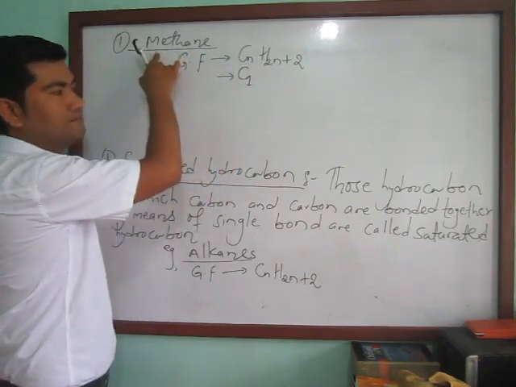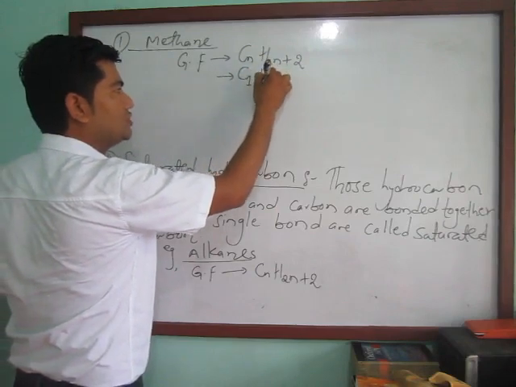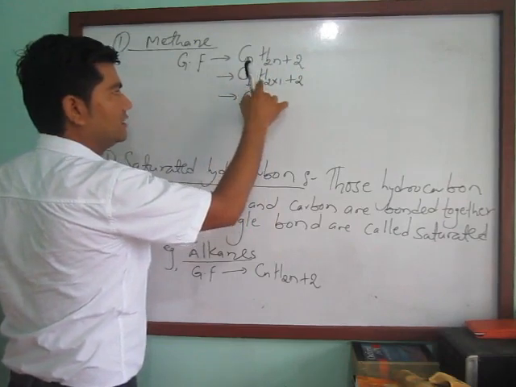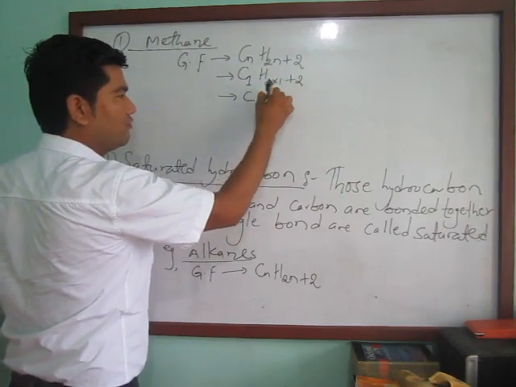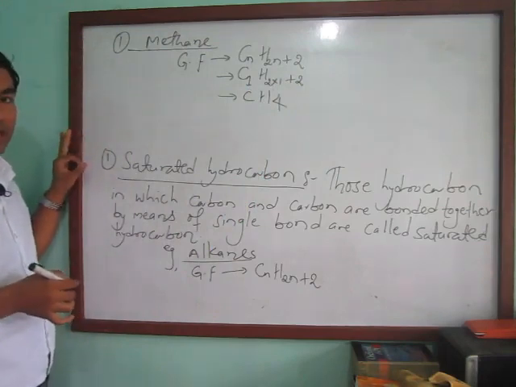For methane, C1, there is a single carbon atom, and H is 2 into 1 plus 2, which is 4. CH4 is the molecular formula of methane.